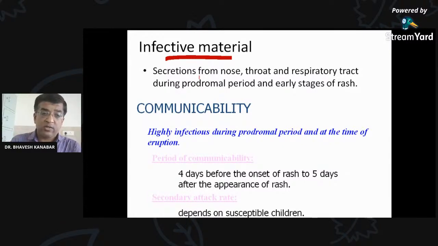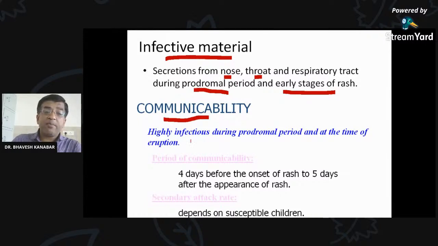Respiratory secretions, right? Secretions from the nose, throat, and respiratory tract during the prodromal period as well as during the early stage of the rash. They are the infective material. So if any person comes into contact with the secretion from the nose, throat, or any respiratory tract cough of a person who is suffering from measles, then that can be infective material for that person.